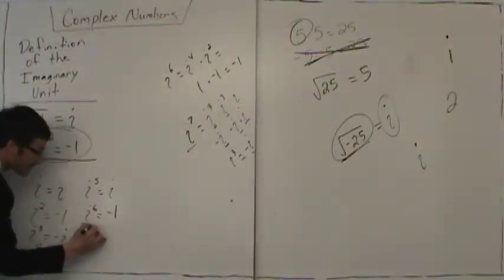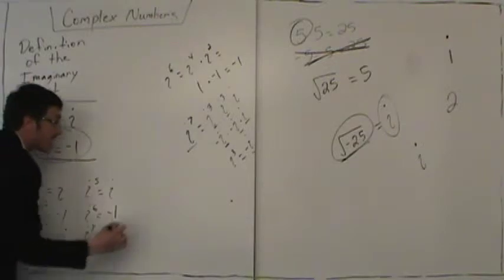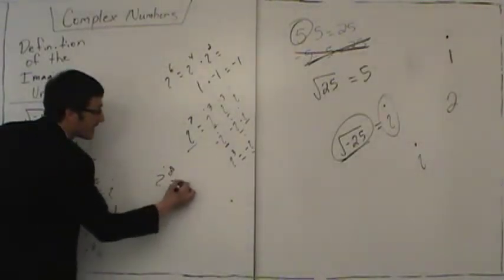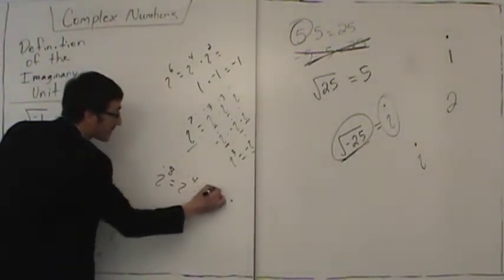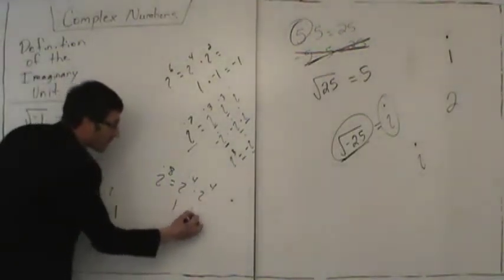So i to the seventh is negative i, and now i to the eighth. What is i to the eighth? Just very quickly, i to the eighth is i to the fourth multiplied by i to the fourth. I to the fourth is 1, so we get 1 times 1, which is 1.